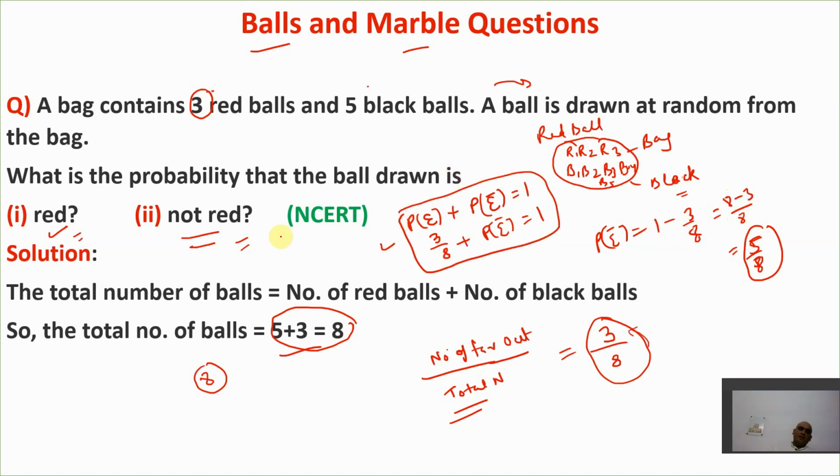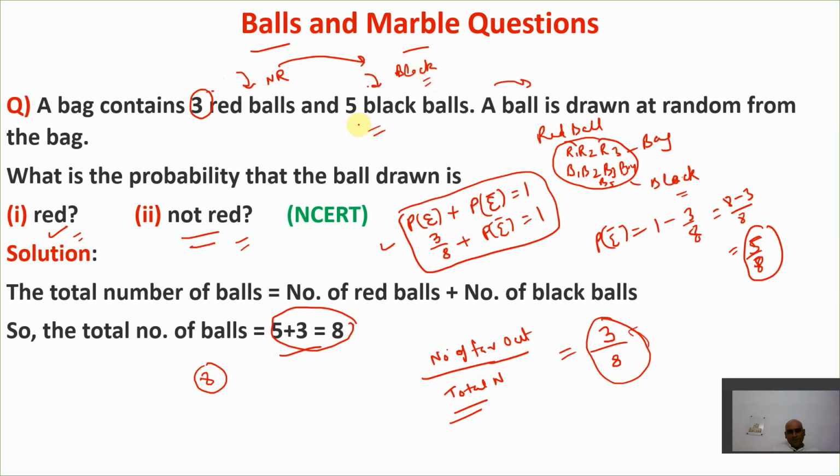Or you can also analyze it like this. He says, what is the probability that the ball drawn is not red? Not red means what? There are only two types of balls here. One is a red ball, one is a black ball. So if I say non-red, it becomes black. If it is not red, then it is black only, na?